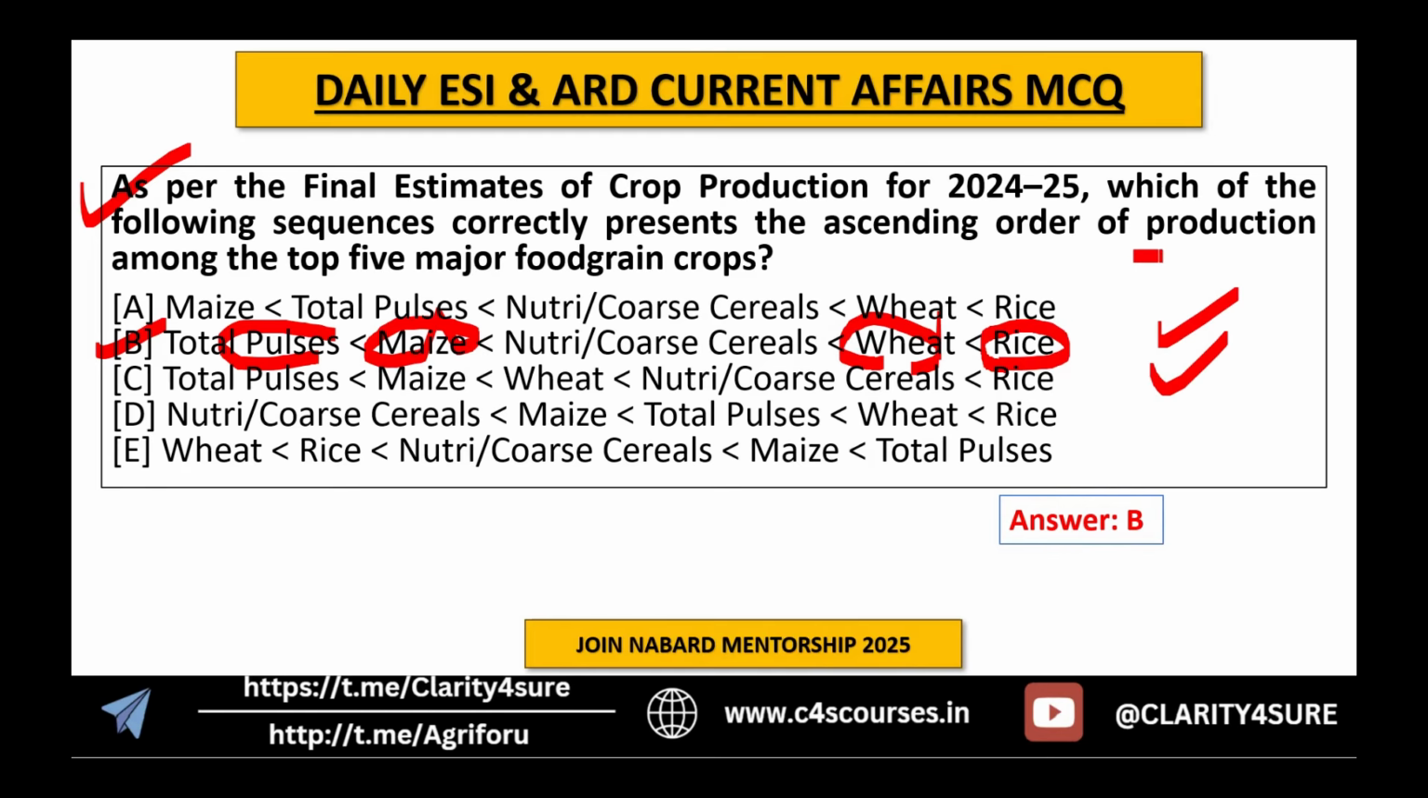And the total production also, these are really important. Revise them thoroughly.